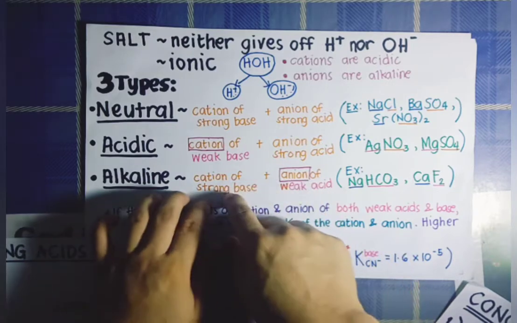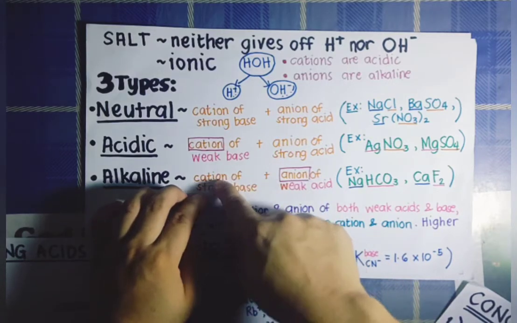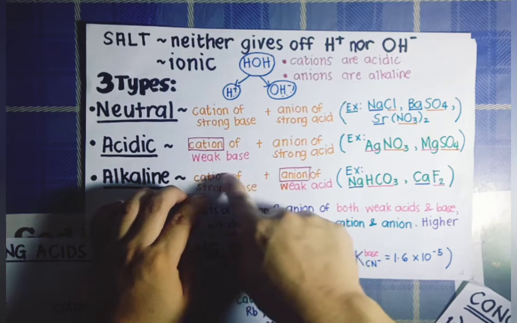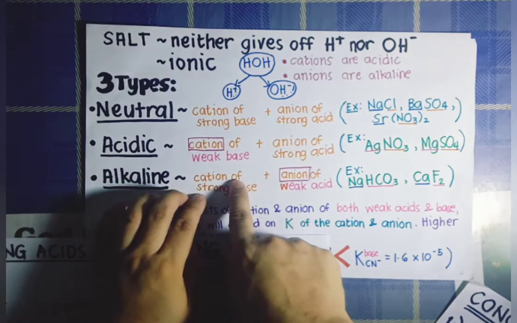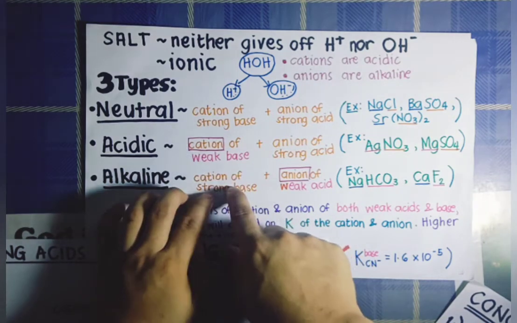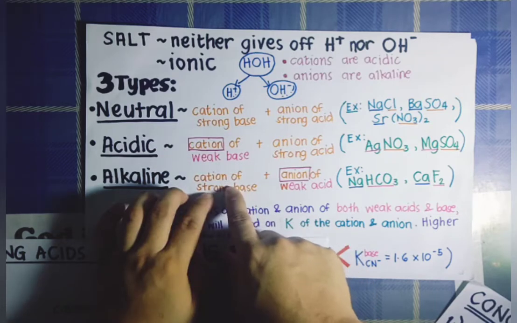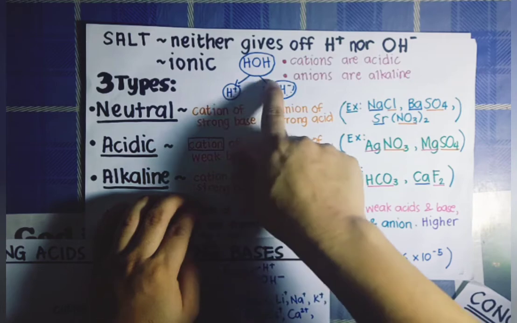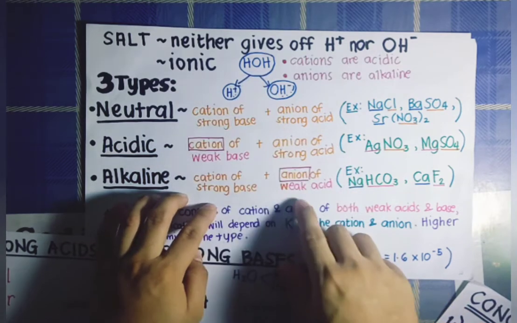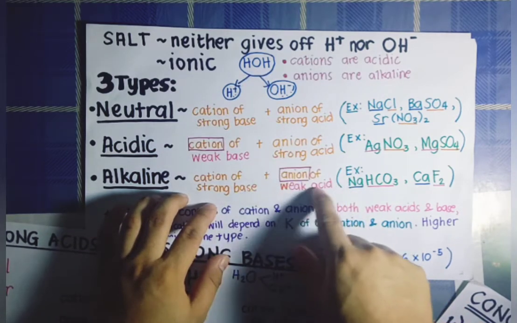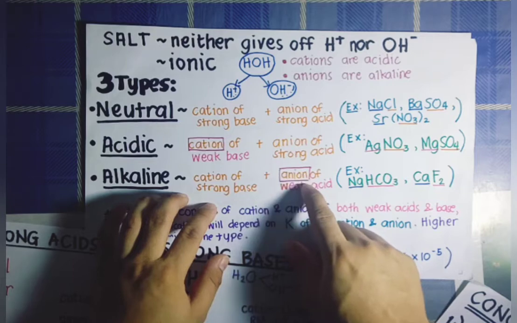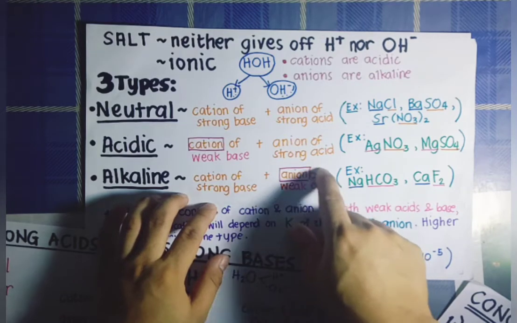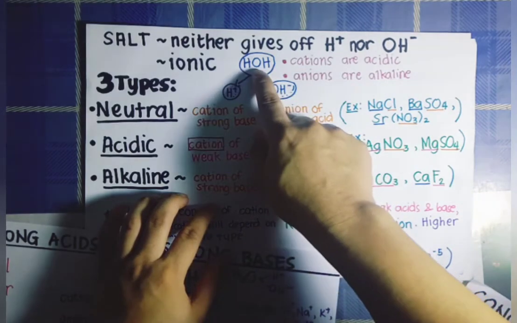Now, the cation of a strong base is considered much weaker than the water molecule, so it cannot react with the water molecule. But the anion of a weak acid is considered stronger than the water molecule, and therefore it can freely react with the water molecule.